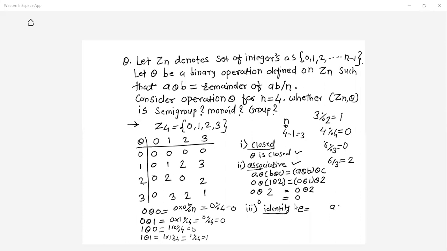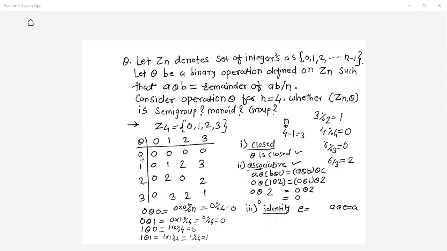A theta E should give you A. So what is the identity element for this system? If you take any element, the theta operation with that element should give you the same element.